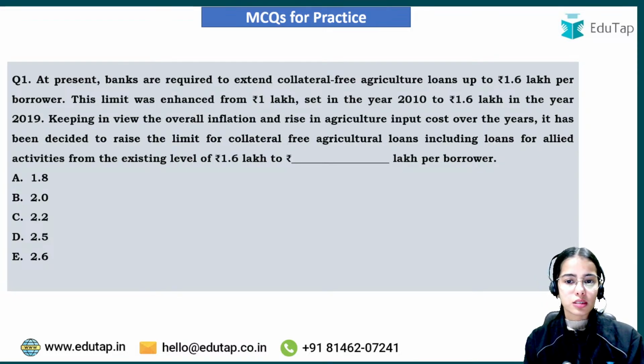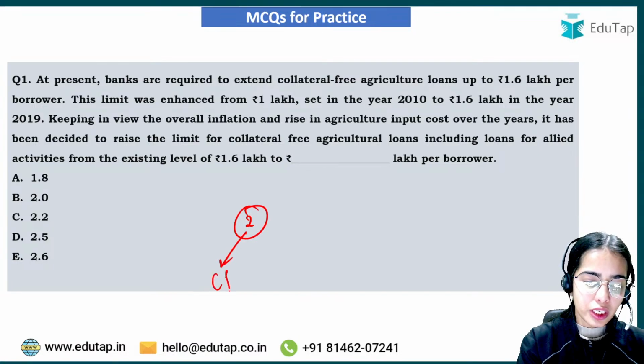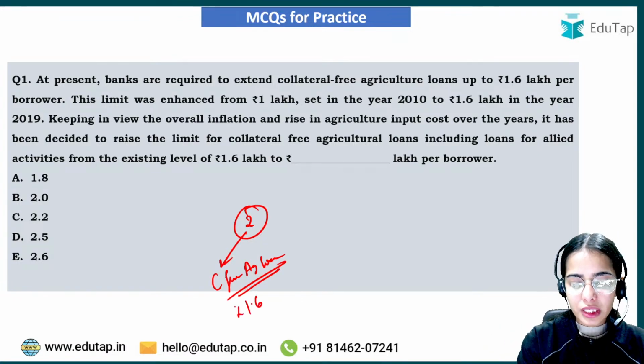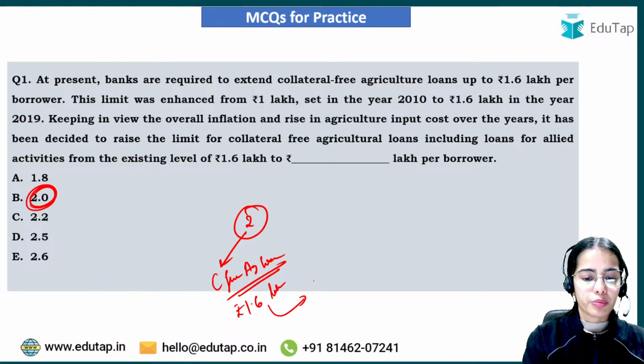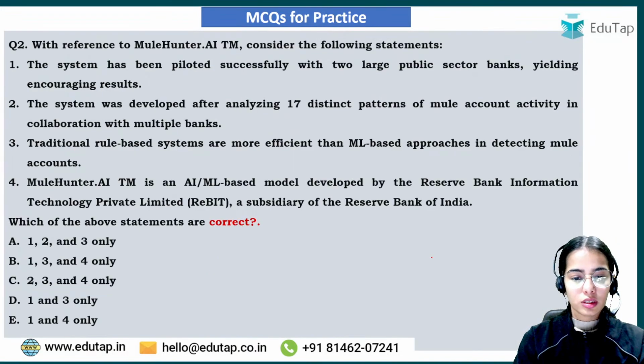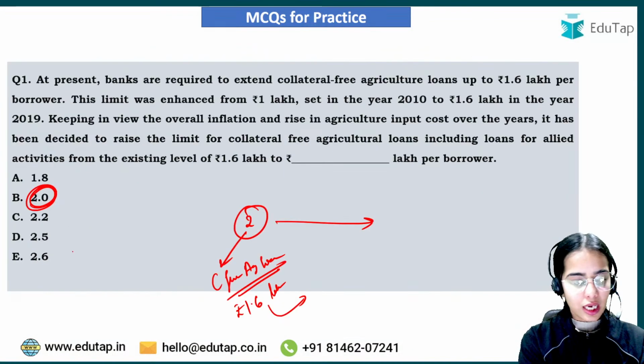Now in the previous session there was a little confusion in the questions, so let's discuss that. In the previous session we discussed two topics. One was regarding collateral free agricultural loans, for which the limit has been increased from 1.6 lakh rupees to 2 lakh rupees. The second news article was regarding mulehunter.aitm. Here the answer was B.